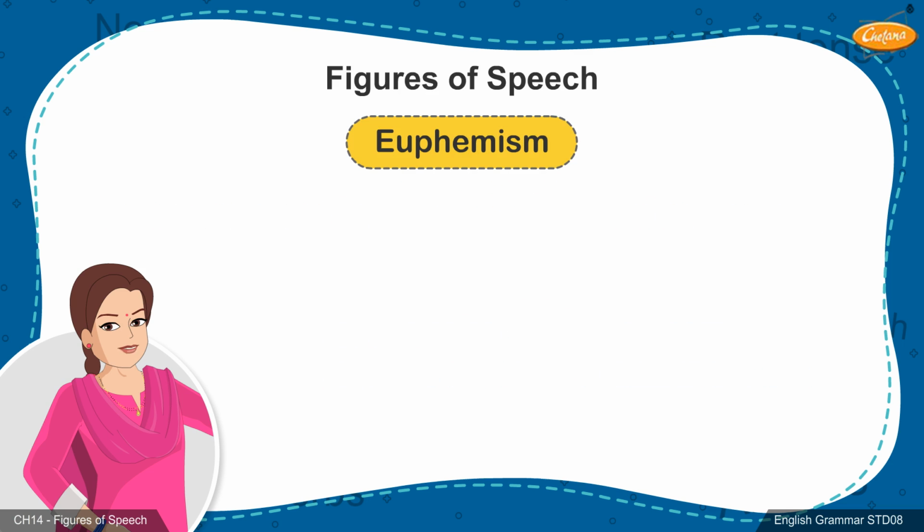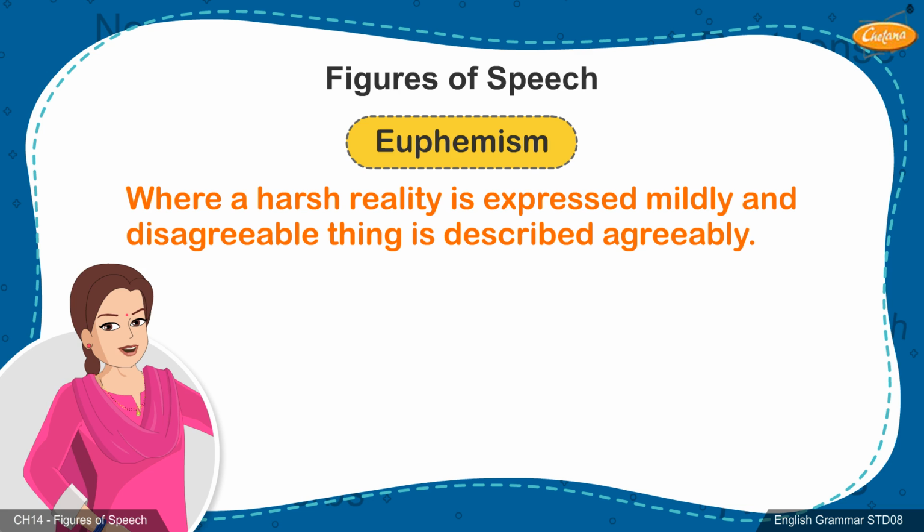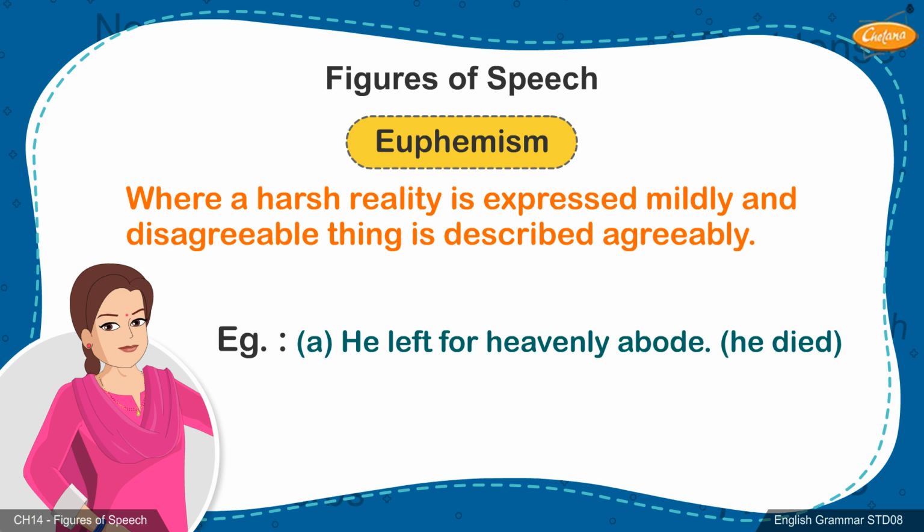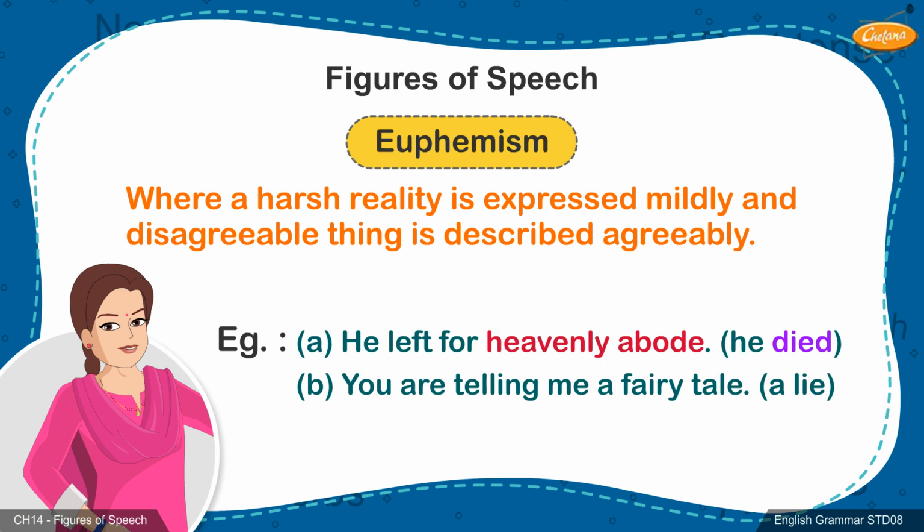14. Euphemism. Here, a harsh reality is expressed in a milder way. A disagreeable thing is described in an agreeable manner. Example: A. He left for heavenly abode. He died. B. You are telling me a fairy tale. A lie.